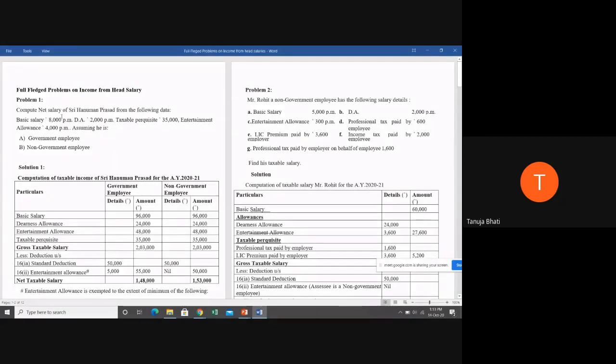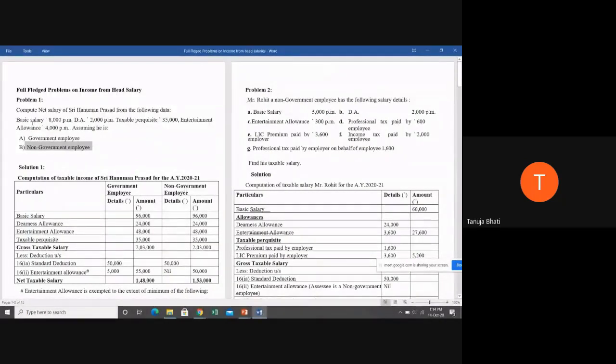So students, please pay attention. Problem number 1: compute the net salary of Shri Hanuman Prasad from the following data. Basic salary is 8,000 per month. DA allowance is 2,000 per month. Taxable perquisite is 35,000. Entertainment allowance is 4,000 per month. Assuming he is a government employee, what will be the net taxable salary? And assuming he is a non-government employee, what will be his net taxable salary?